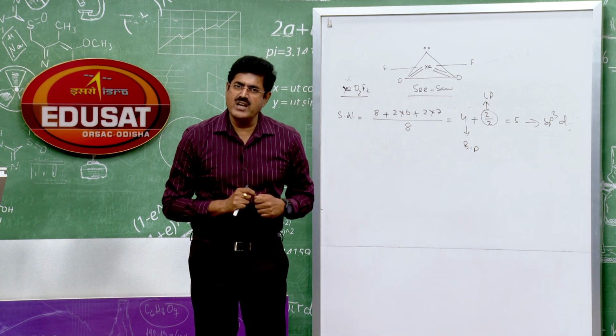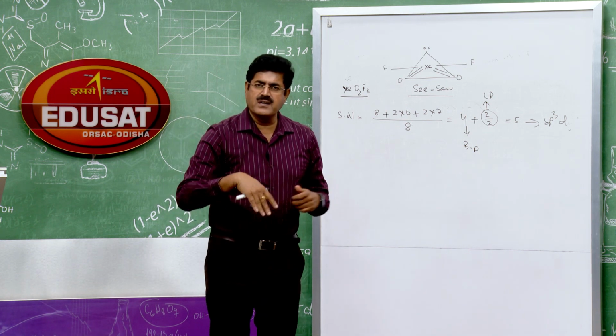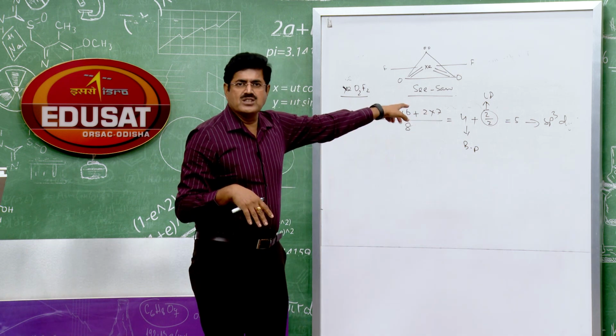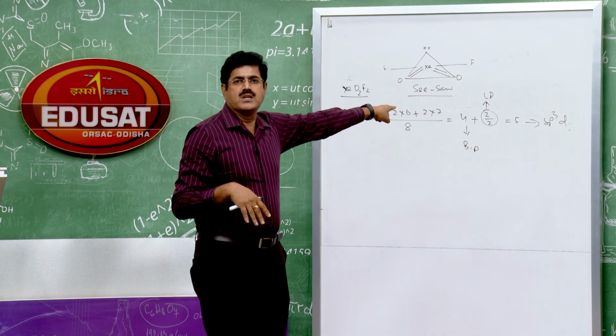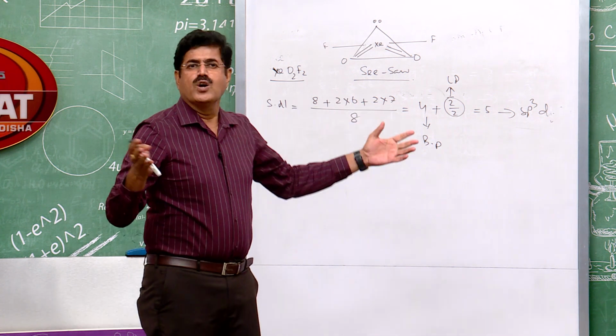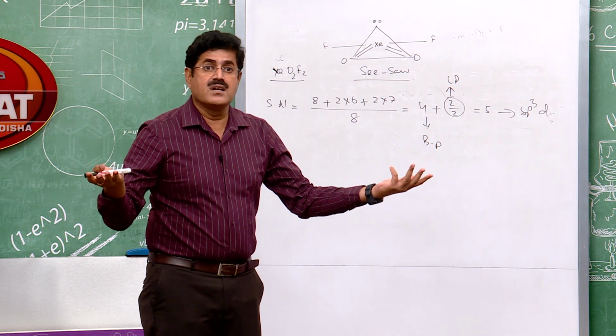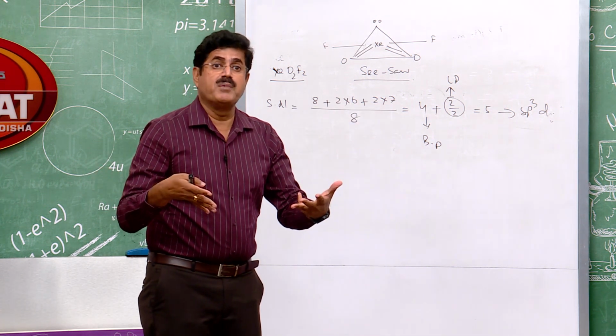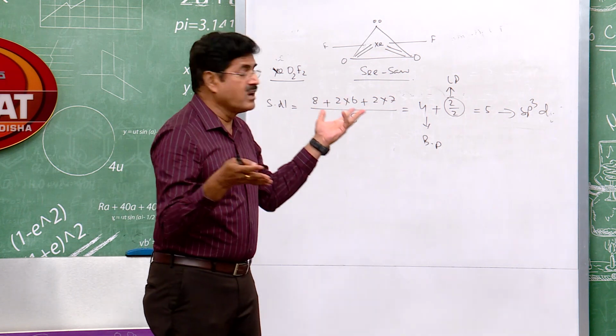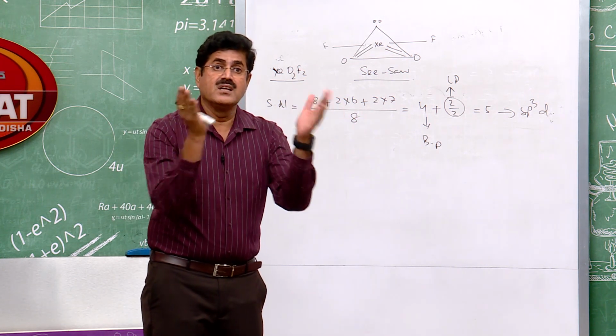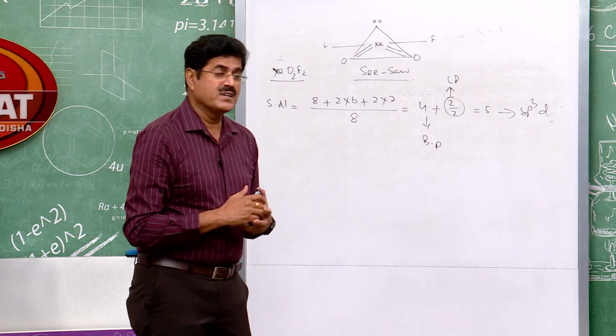Why the d orbital of xenon? Oxygen does not have a d orbital. Why then xenon? Because the hybridization of xenon is sp3d. So if it is sp3d, no more p orbital is available. So obviously the d orbital is vacant or has unpaired electrons, so the d orbital is available for sidewise overlapping.